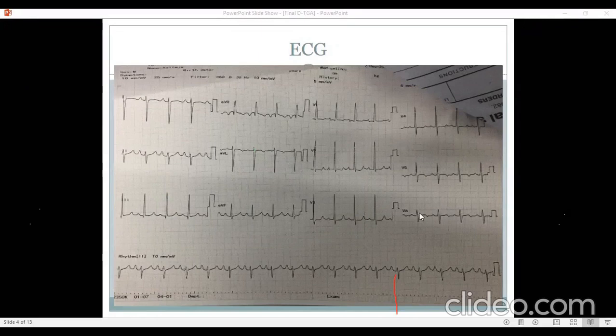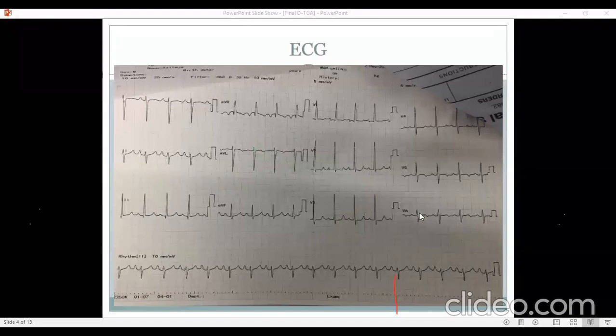In a single ventricle, there is a stereotype of complexes in the chest leads, which is not here. In fact, the left ventricular forces are much less here. And another thing is, in truncus, the large VSD is a must, it's obligatory. Otherwise, the child cannot survive. So there will be tall R and deep S waves in the mid chest leads.